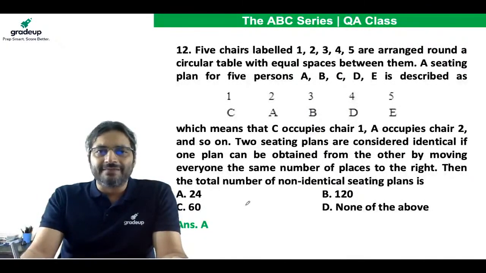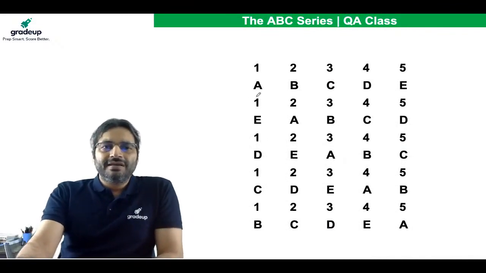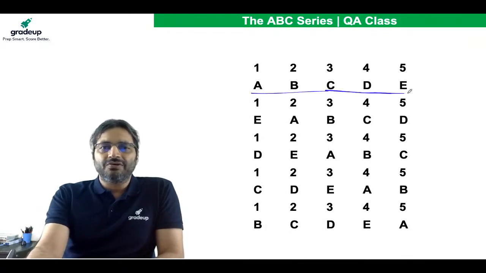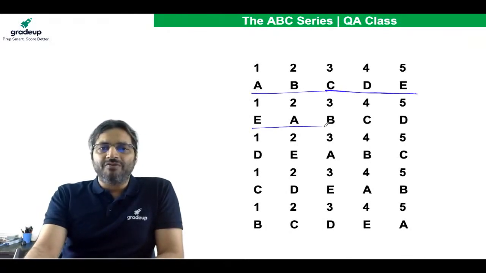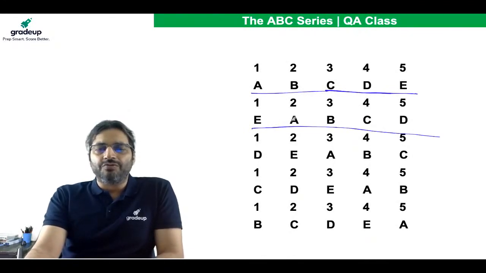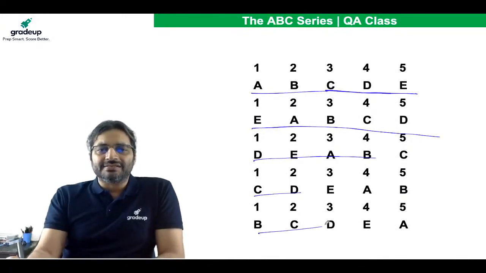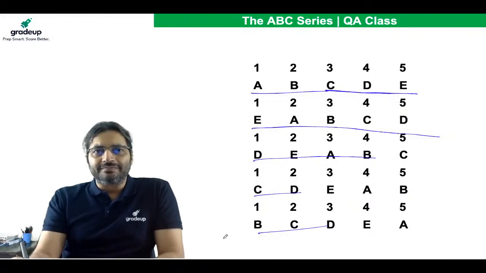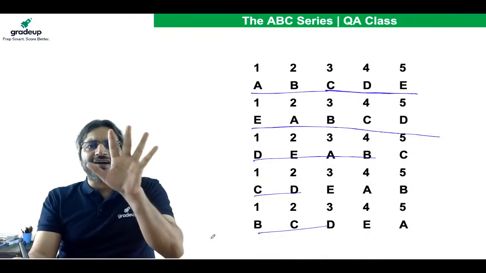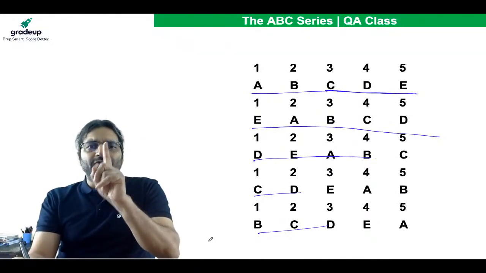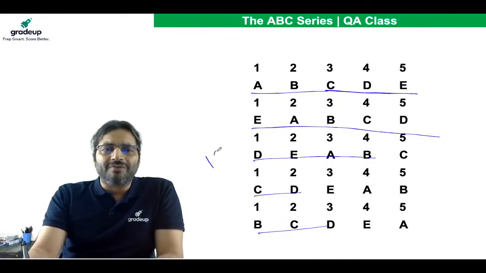Of course, answer is A. Similarly, if I move everyone, A to chair number 2, B to 3, C to 4, D to 5, and of course E to 1, or this, or this, these 5 positions are all identical. So every 5 identical positions give you only one unique case. So total number of ways would be 120 divided by 5, which is 24.